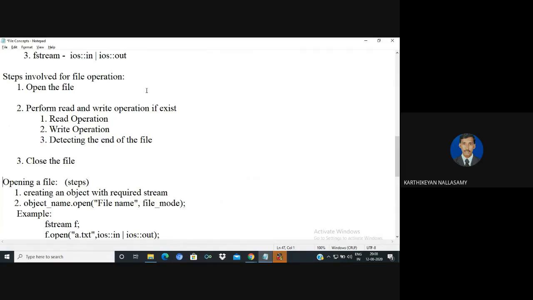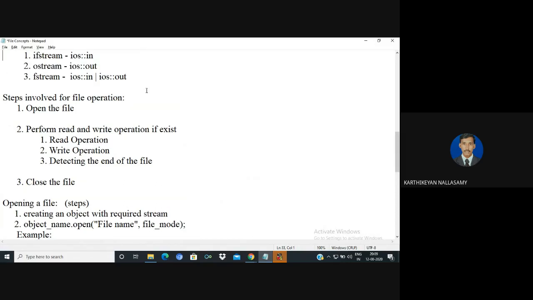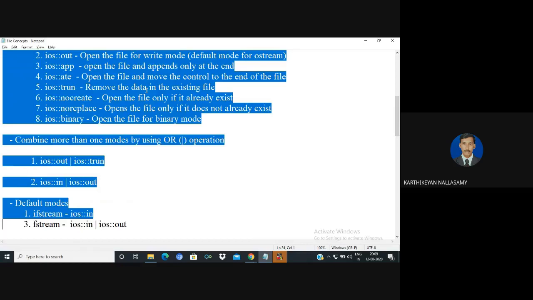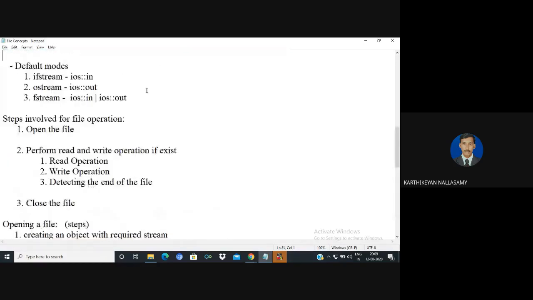If you want to open a file, first of all, we must create a corresponding object. Next, using the object, we open the file by using the file name along with the modes. First, we must know what kinds of operations are possible. If I open a file whose content already exists, and I don't want to modify anything, I just want to read the content, then it is called a read operation.